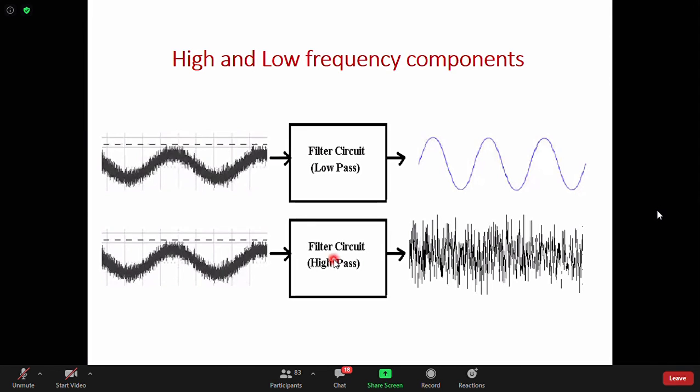A particular signal always gives the envelope or the overall shape. For example, if you are given the low frequency component of a photograph of a face of a human being, the idea is that the low frequency component tells you, okay, this photograph is the image of a human face, but you cannot identify whose. But the high frequency component means the finer details. If it is the high frequency, all those finer oscillations will be there. So low frequency means the overall nature of the signal. High frequency means the finer details.